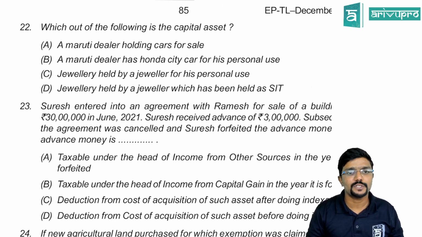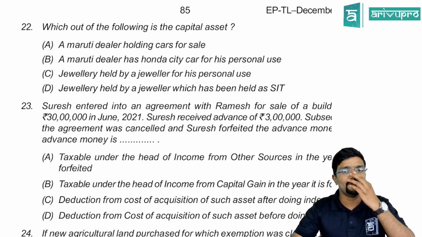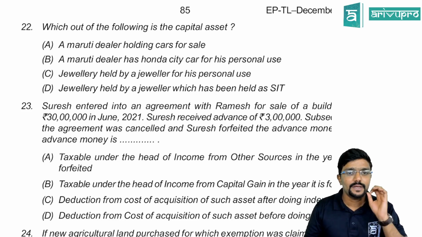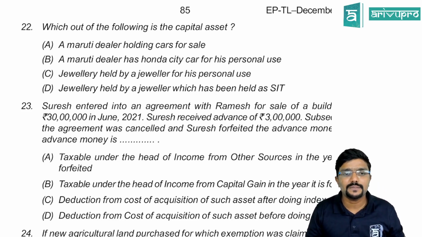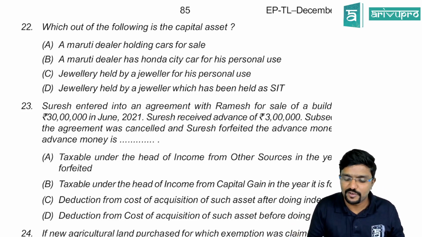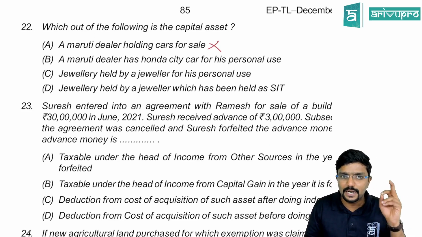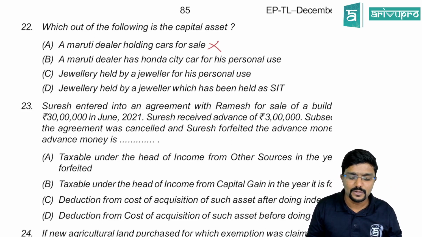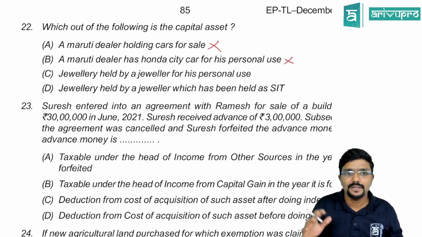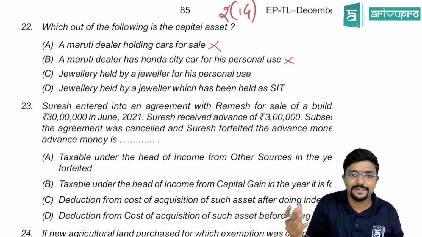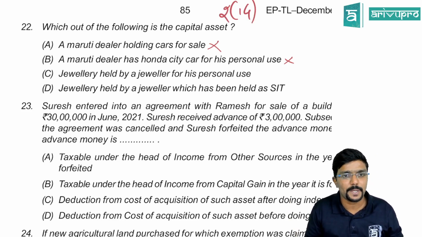Question number 22. Which out of the following is a capital asset? A Maruti dealer holding cars for sale. No, it will be stock-in-trade for him. Then a Maruti dealer has a Honda City car for his personal use. Okay, because it is a personal asset, it is not included in the capital asset definition. The capital asset definition is given in section 2 clause 14, which will not include personal assets of movable nature.